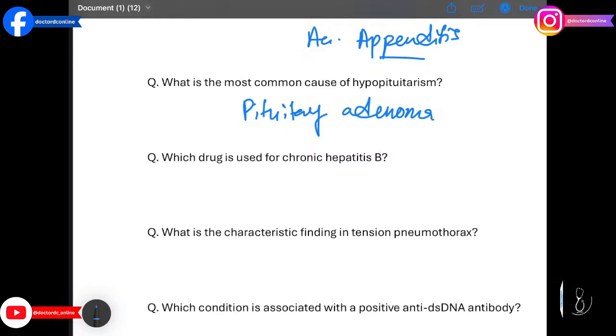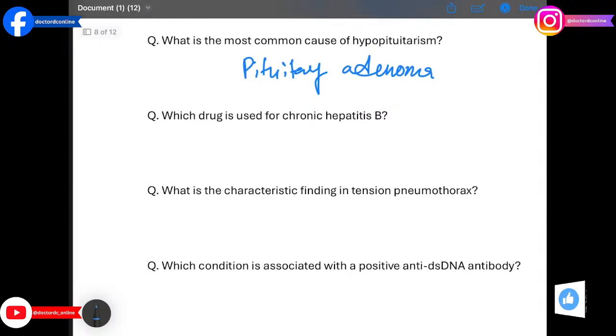Which drug is used for chronic hepatitis B? The answer is tenofovir. This nucleotide analog suppresses HBV replication.